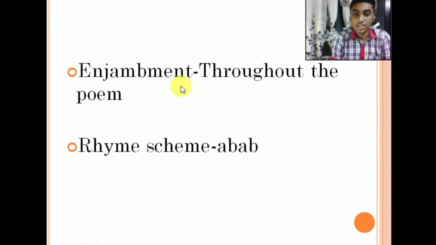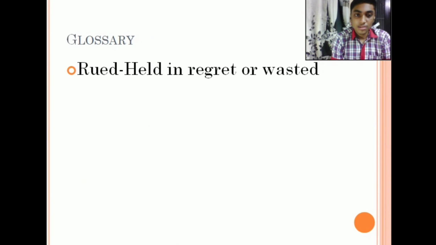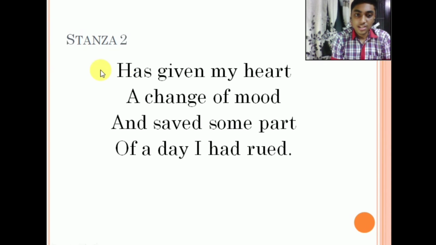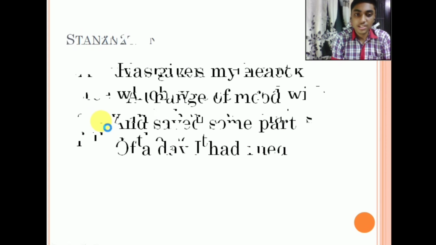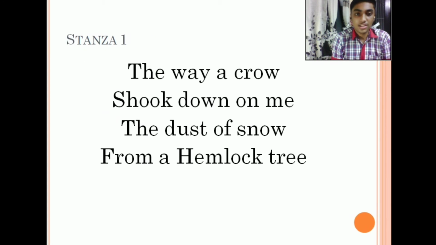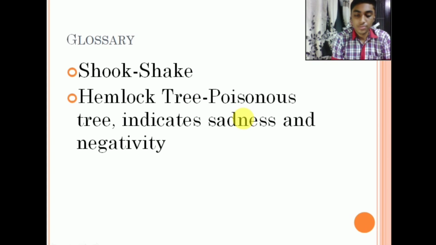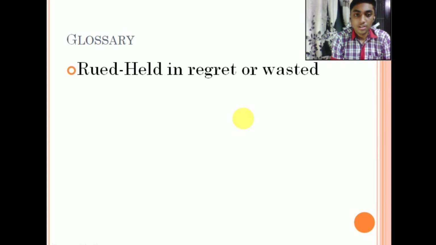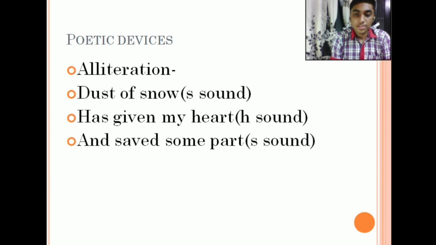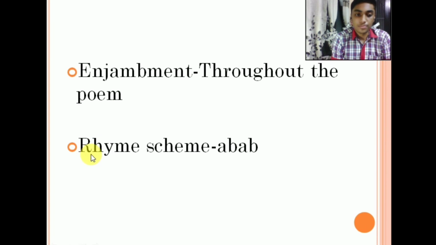Second one is enjambment. This means that a line is continuous with the next line. You can see in both the stanzas it is in the same line. It is in continuation in the stanza also, you can see. So it has been used throughout the poem.